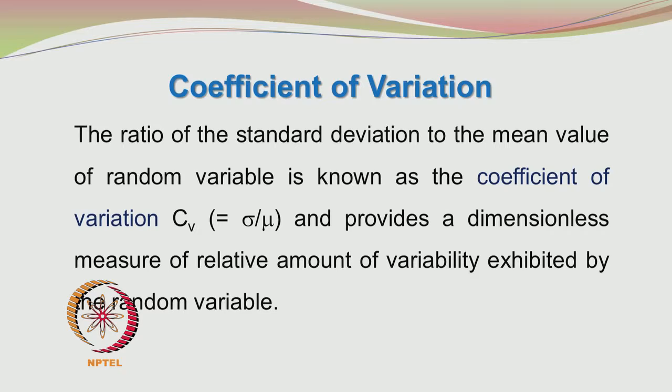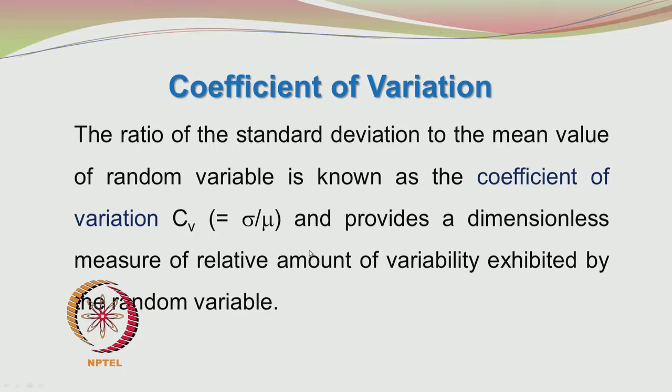So, you have found the mean, variance and the standard deviation. So, you have to scale it properly, okay, and so you want to see what percentage of the mean or what fraction of the mean is the standard deviation, and so you write the coefficient of variation CV as sigma by mu. It provides a dimensionless measure of the relative amount of variability exhibited by the random variable.